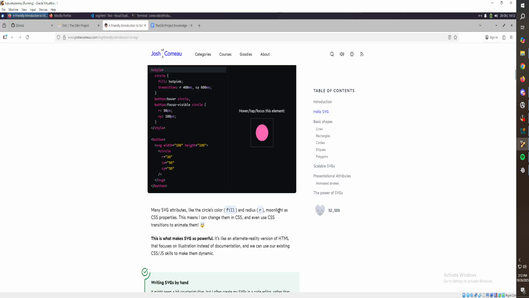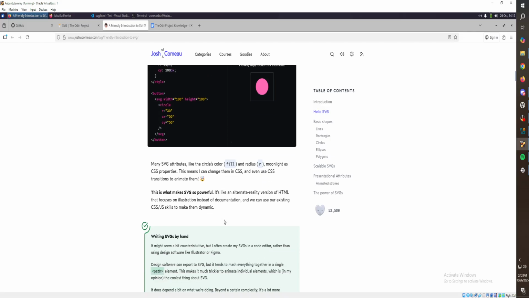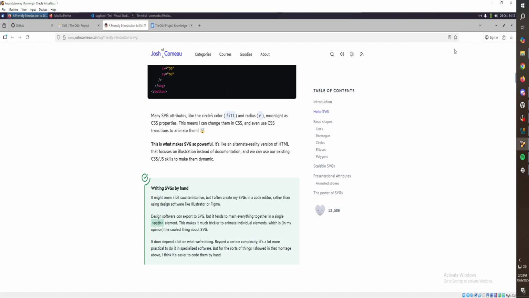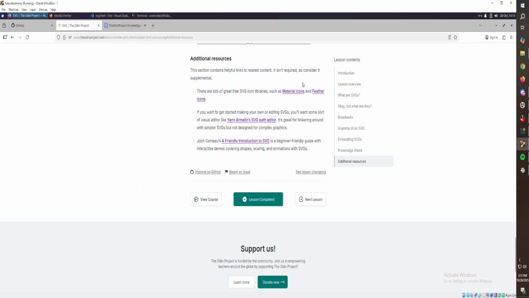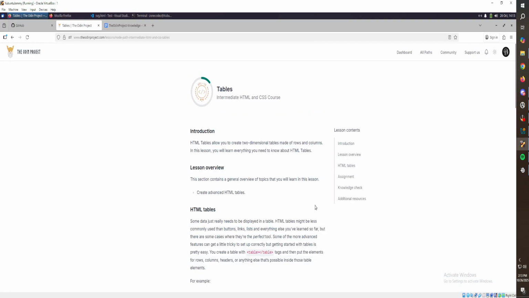Fill and radius moonlight as CSS properties, and you use CSS transitions to animate them. That's cool. Yeah, we're gonna go over this more at a different time, but that's cool. I'd like to learn more about SVGs at some point, so we'll definitely do that.